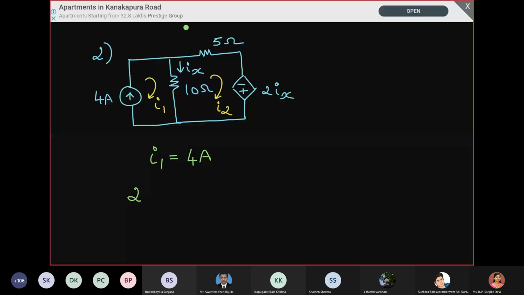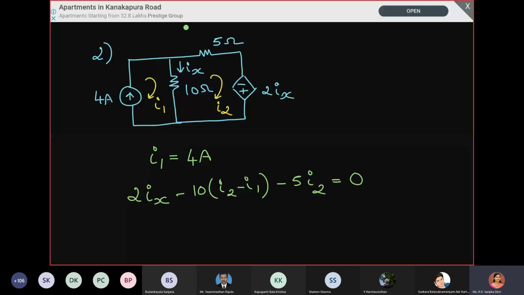Ma'am, for that relation we should use KCL, right? There is no need for KCL. It is only a branch current. Ix is the current flowing through the 10 ohm. So what is the relation between the branch current and the loop currents? 4 minus I2, ma'am. Yes, Ix is the branch current through the 10 ohm.